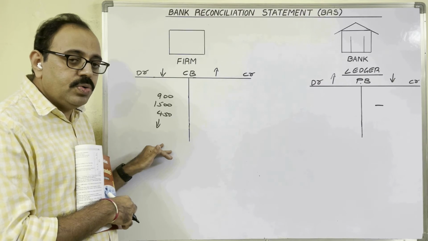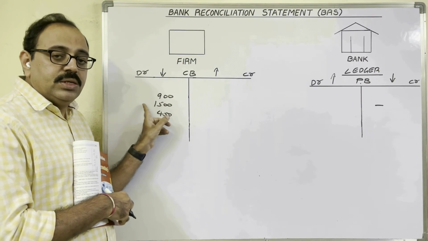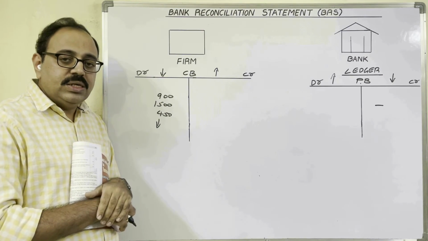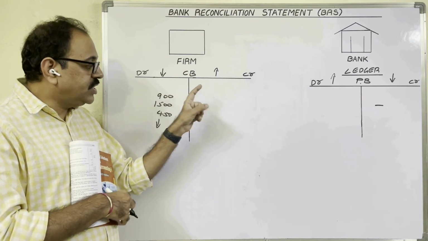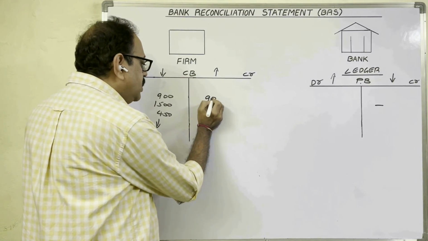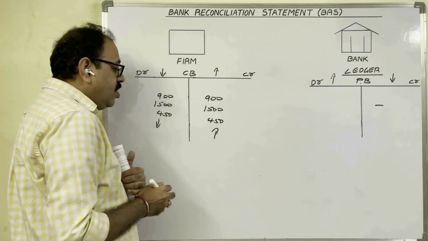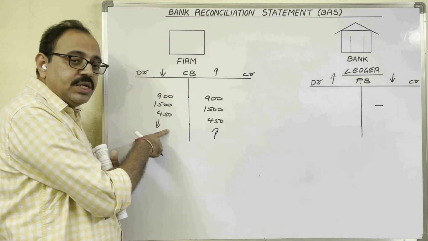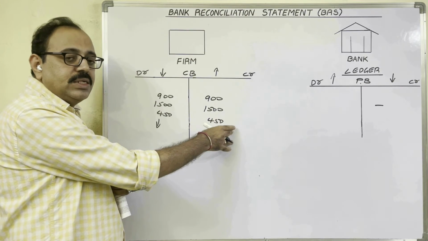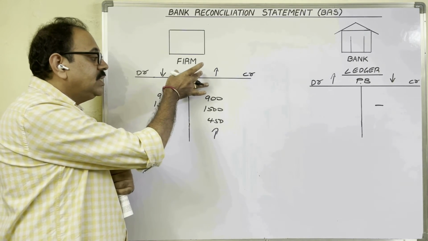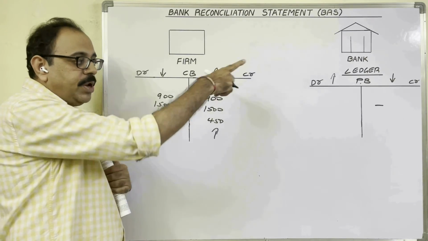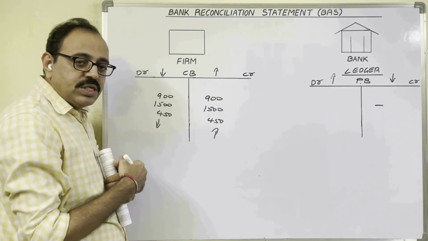Now what we should do? We have to cancel this. So decreased amounts, if you want to cancel, again you have to increase. In cash book, increase means which side? Credit side. So credit side, if you write these three amounts, then whatever we have decreased previously, now we can cancel. So if these two are cancelled, then the meaning is as per cash book, bank balance is constant. As per passbook also bank balance is constant.